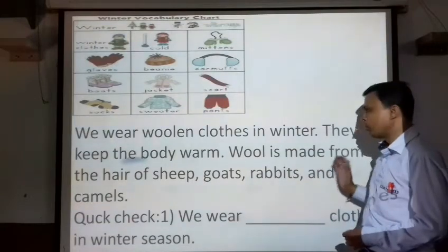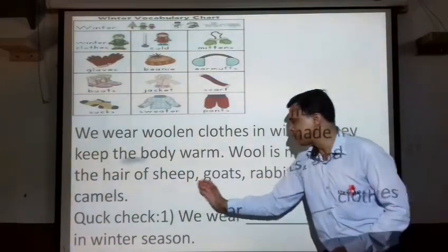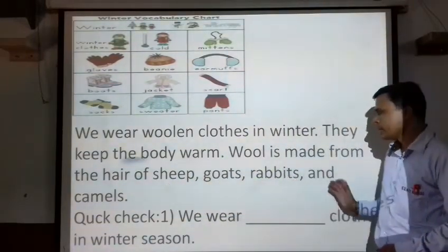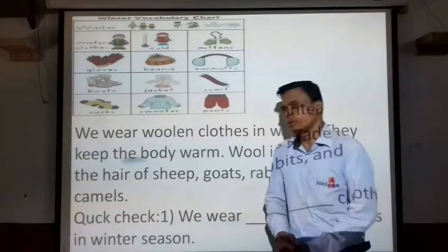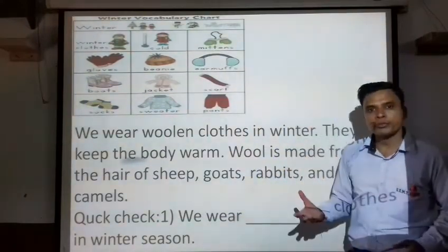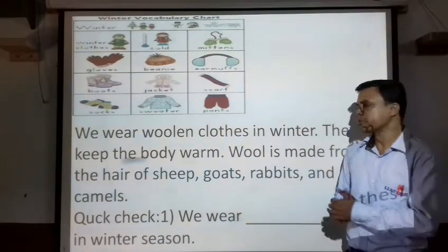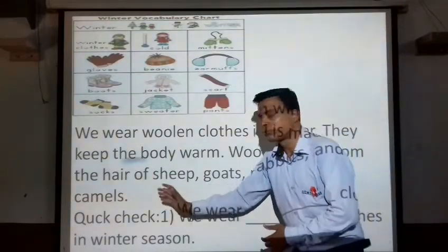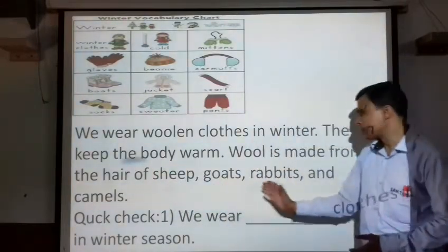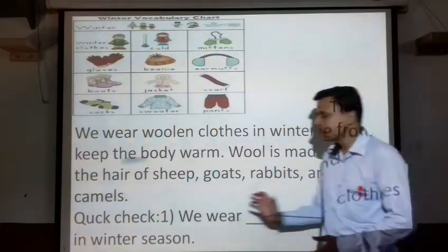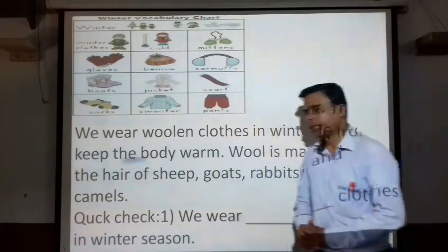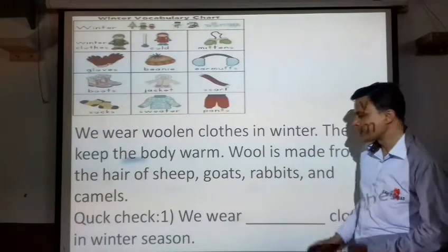Wool is made from the hair of sheep, goats, rabbits and camels. Okay. What is wool made of? So the wool is made of the hair of sheep, goats, rabbits and camels. Okay. Now let's take a check.